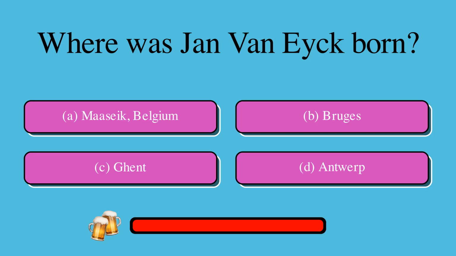Where was Jan Van Eyck born? Is it A. Maaseik, Belgium, B. Bruges, C. Ghent, or D. Antwerp? The correct answer is A. Maaseik, Belgium.